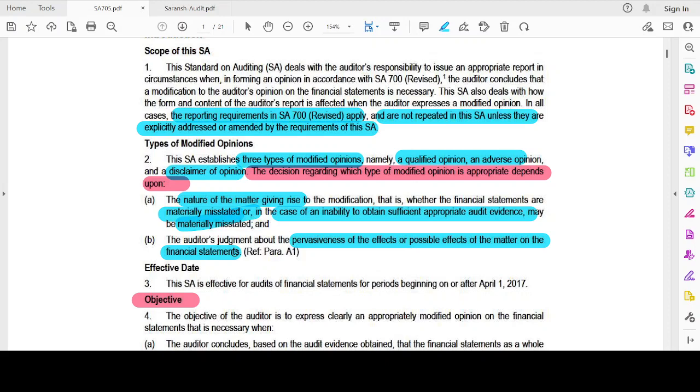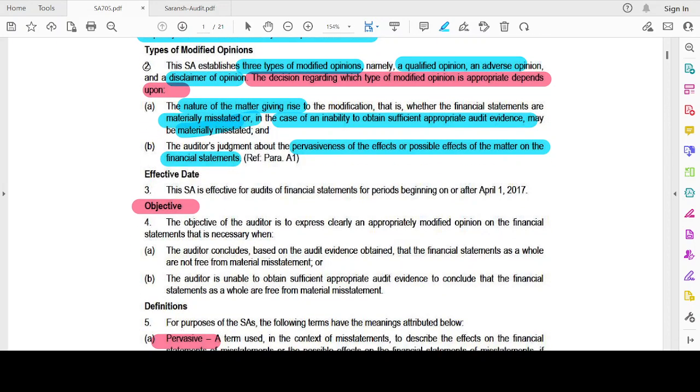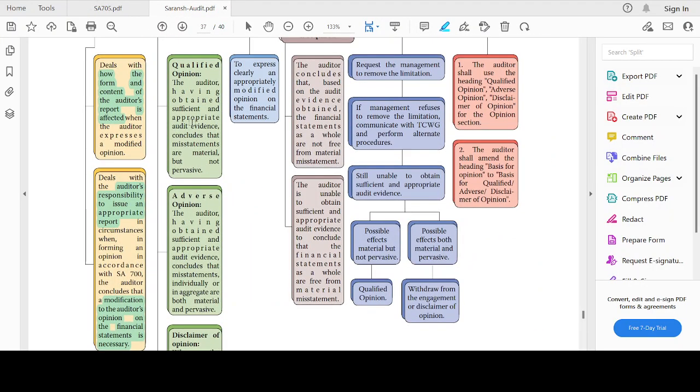Whenever I'm not able to obtain sufficient appropriate audit evidence, I will not be able to verify whether it is pervasive or not. That's when it is known as possible effects of the matter on the financial statements. Okay, let's see what is given here.